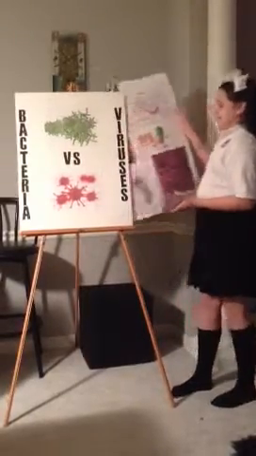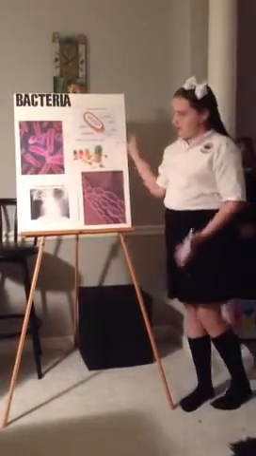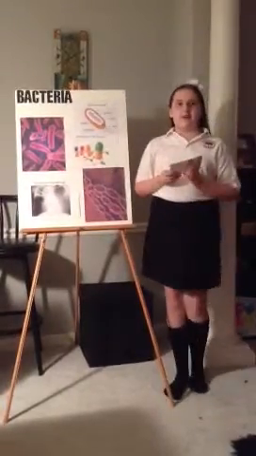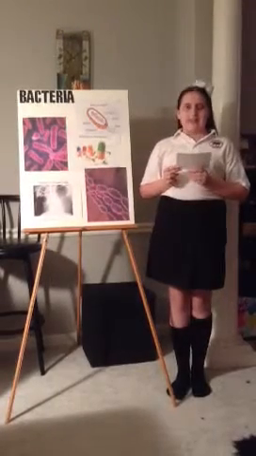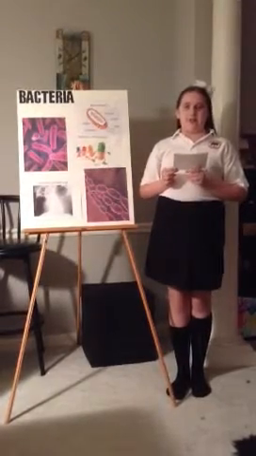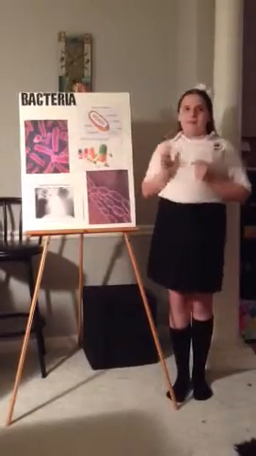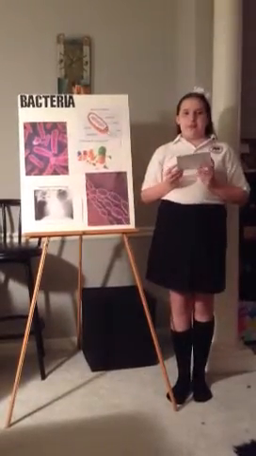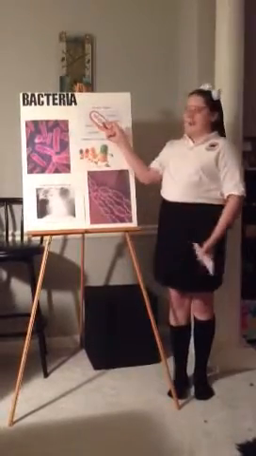I will start by talking about bacteria. Bacteria are about 1,000 times smaller than regular cells. Unlike cells, bacteria are very simple. They do not have nuclei. A nucleus is the part of the cell that contains chromosomes and controls the cell's activities. Instead, they have a string-like structure called a nucleoid.